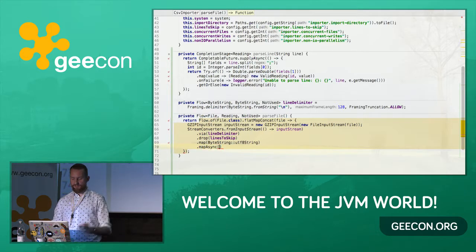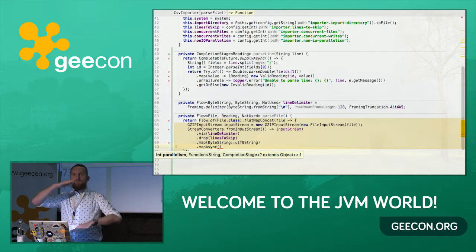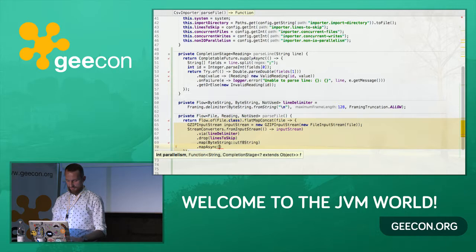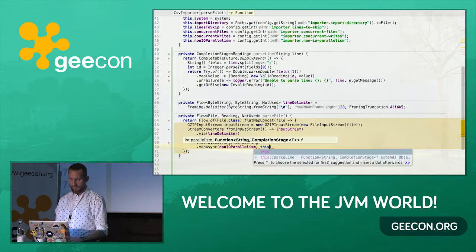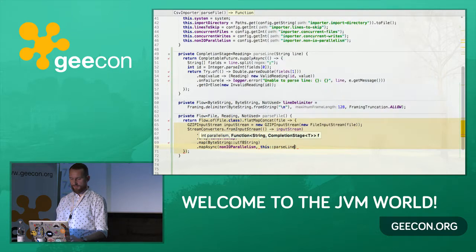And mapAsync takes two parameters. The first of them is the parallelism. It basically says how many parallel executions of the code you want to have. In our case, we have a configuration parameter called nonIoParallelism. This is some arbitrary value we're going to use for the computations that don't require IO, so no database, no reading from files. And here we just pass the reference to the parseLine method.